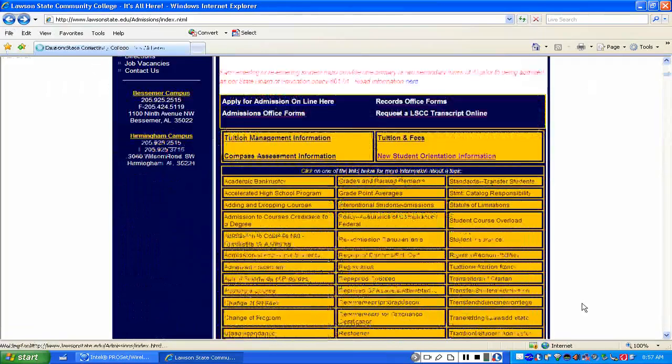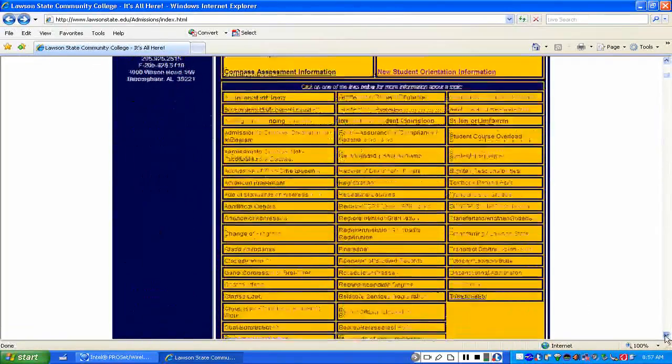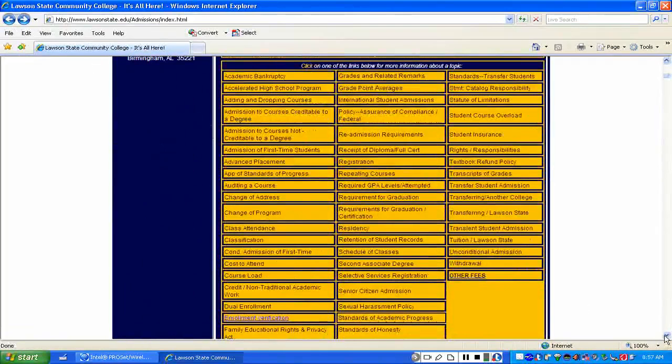Okay, you may recall this is where we started off. Does it look familiar? Very good. The other thing I want to bring to your attention, another really wonderful thing about the Admissions Resource Center, is that if you go down below, you will see it has all these hyperlinks available to explain some very important procedures and policies that regulate you as a student here at Lawson State.